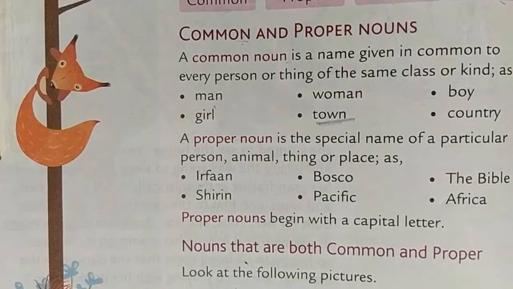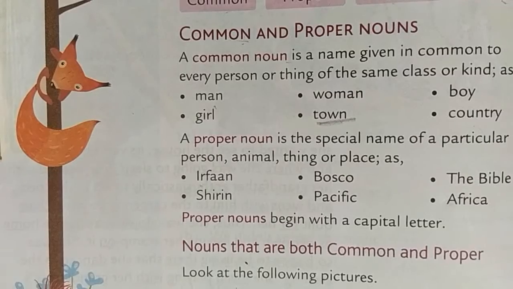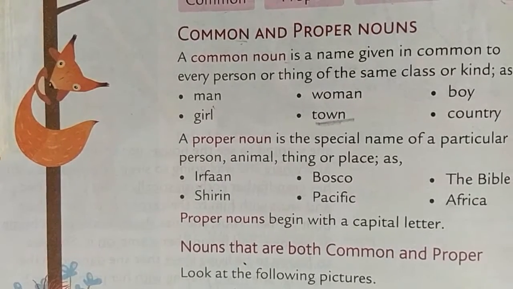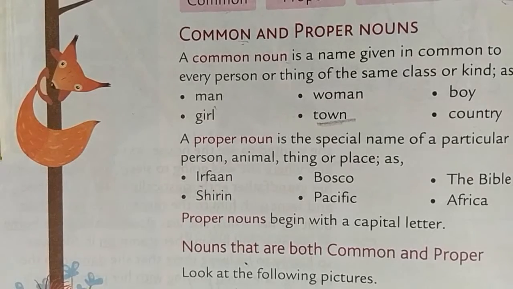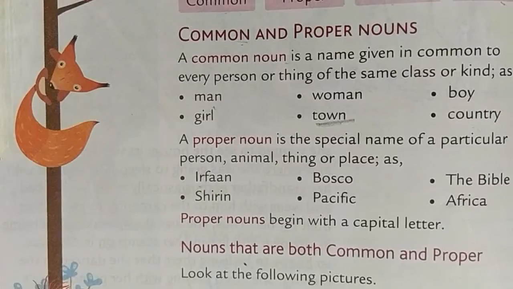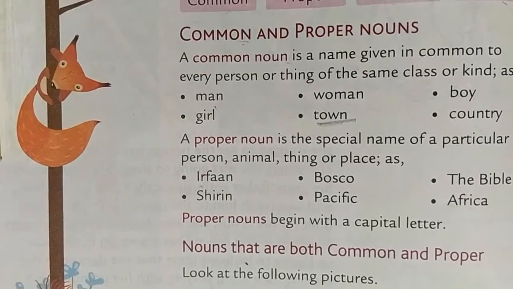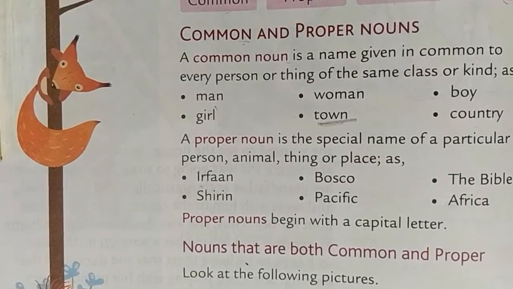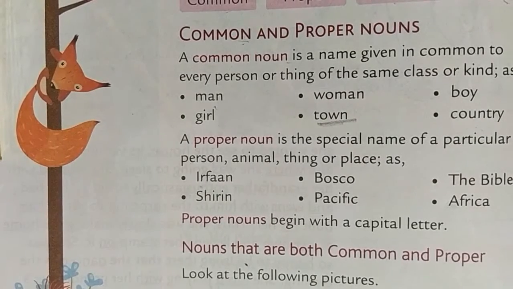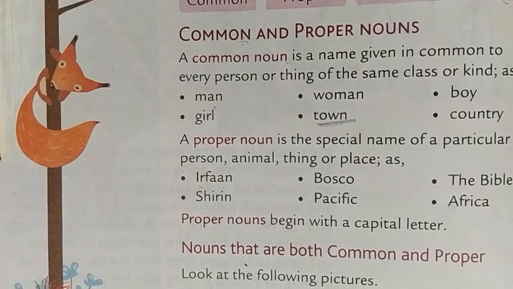Irfan. Bosco, the Bible, Sharon, Pacific, Africa, name of any country. Like India. India is a proper noun because there is only one India on this entire world, earth. Special name given to a particular person, special name. Everybody's name is special, so everybody's name is a proper noun.